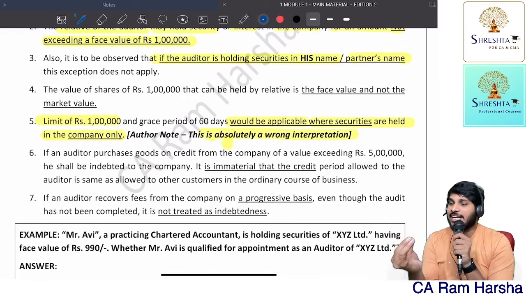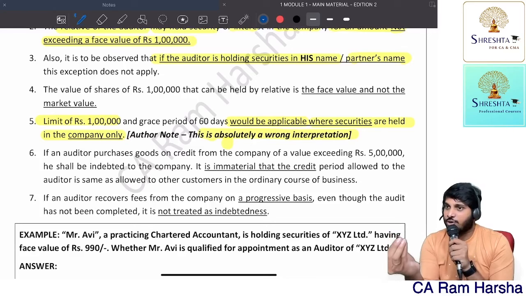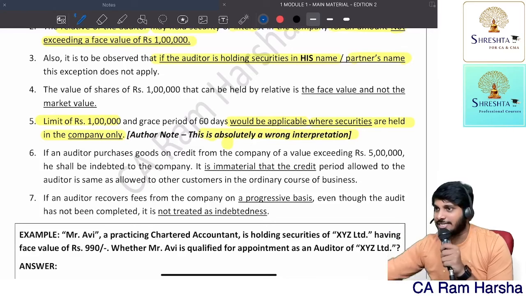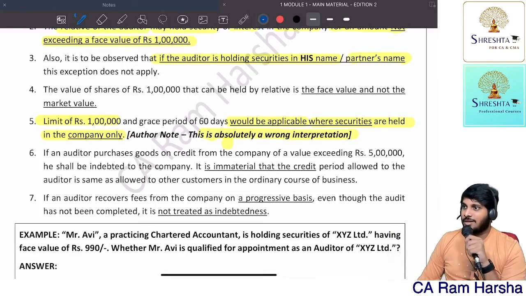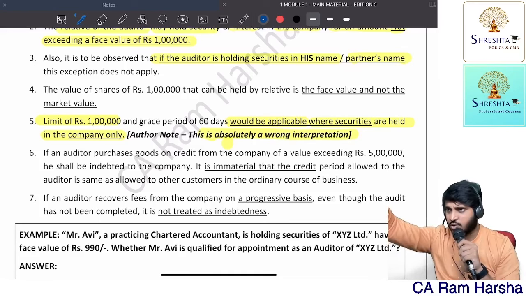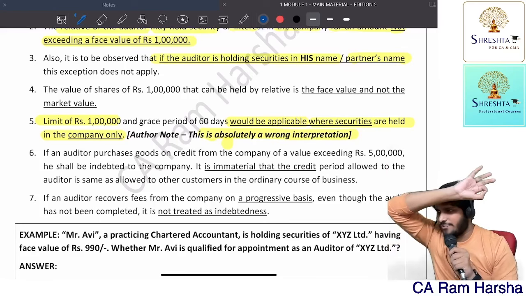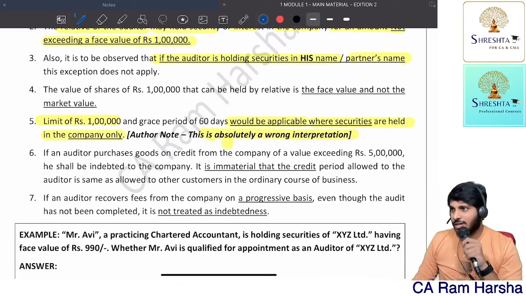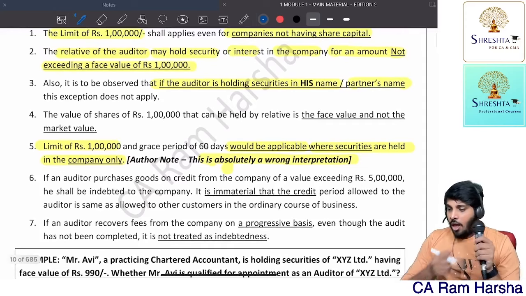Sir, I was treated like any other customer. Ordinary course of business. No excuses at all. Simple logic. Are you indebted? Answer, yes. More than 5 lakhs? Yes. Disqualified. That's it. No other exception. All of you. Next. So, you see here.